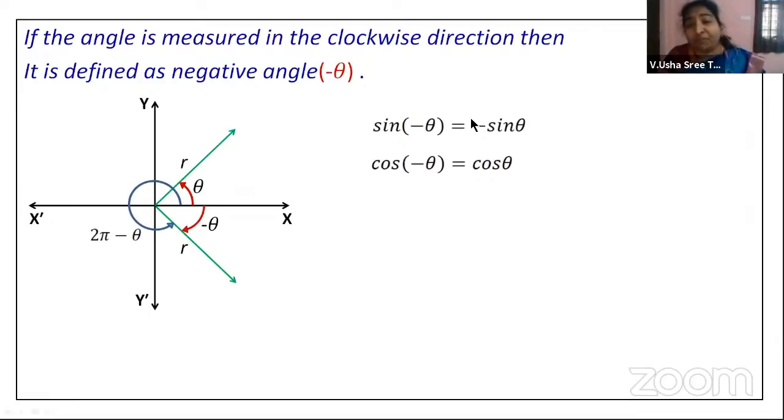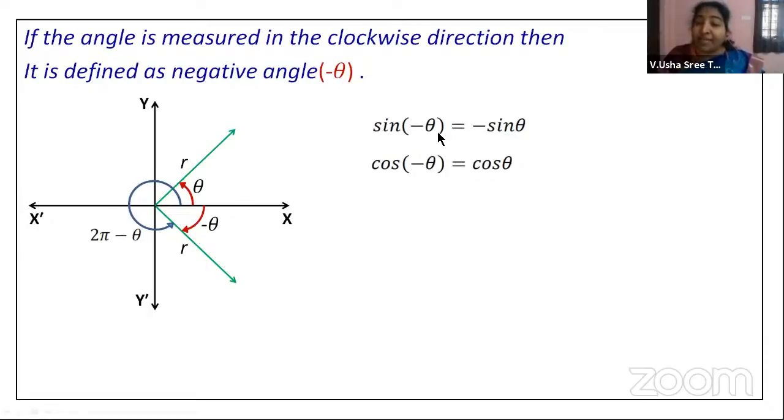If you can recollect your functions topic, when I was talking of functions, we have seen even and odd functions also, right? If f of x is a function, then if f of minus x is equal to minus f of x, then the function is odd. At the same time, if f of minus x is equal to f of x, then in that case, we call it an even function. Now you can relate this to even and odd functions. Sine is an odd function, but cos is an even function.